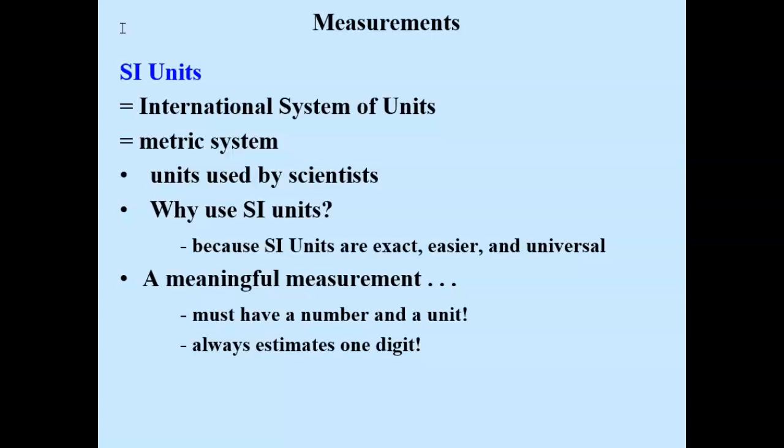A meaningful measurement must have a number and it must have units. Units are important because if I ask you, how much soda pop did you drink for dinner? And you say 355, we don't know what that means. Is that quarts or cups or ounces? Is it milliliters or liters? So we must have a unit in a measurement. Also, meaningful measurements always have one estimated digit.